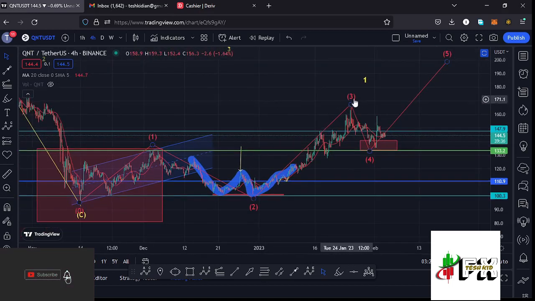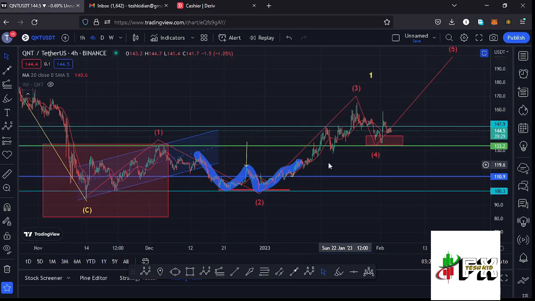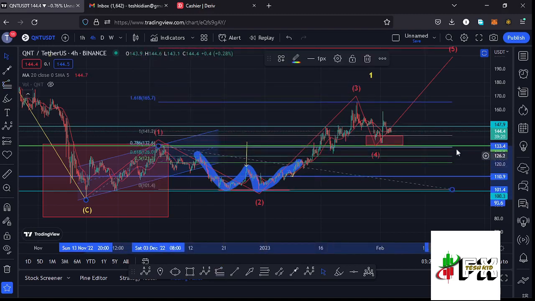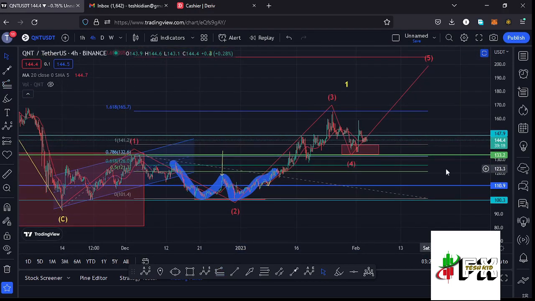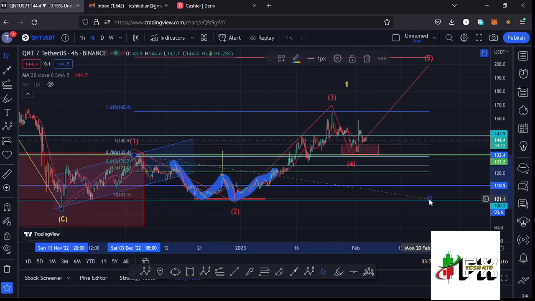And before I get further into details in the formation of this wave 5, allow me to first show you that this wave 3 to the upside has also peaked, and also show you the target area that I had in the formation of this wave 4. Using the trend-based Fibonacci, connecting it from the low of the first wave to the high of that wave 1, then dragging the fibs to the low of the second wave, that gives me a minimum target area in the formation of that wave 3 at the fib level 1.618, which perfectly lies at around the $165.7 mark, which is the target area that we fully maximized because we made our high at around the $165.5 mark.